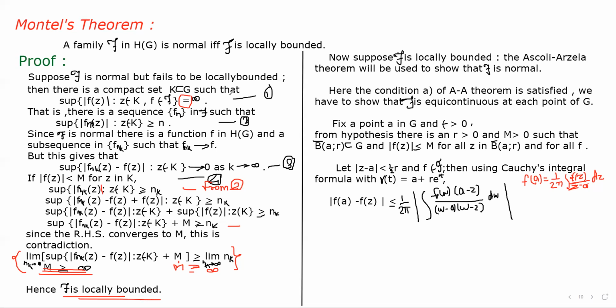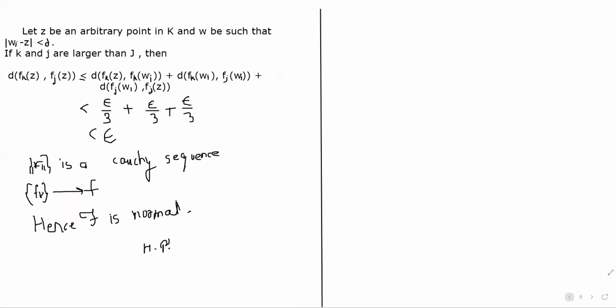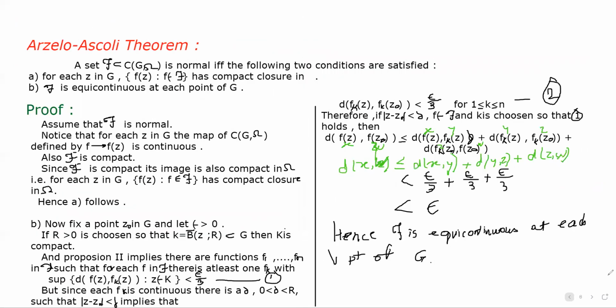Now conversely, we consider that script F is locally bounded, and we have to prove that script F is normal. For this we use the Ascoli-Arzela theorem, which we have proved previously. The Ascoli-Arzela theorem says that the set script F is normal if and only if it satisfies two conditions.